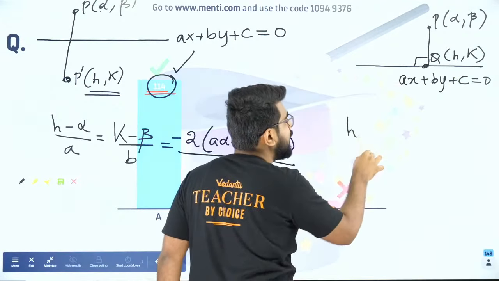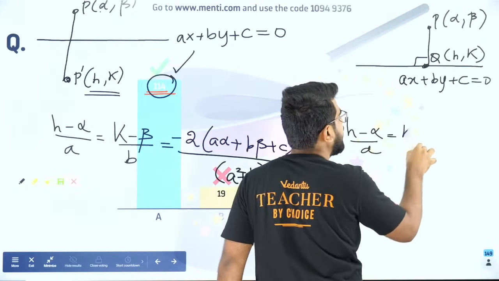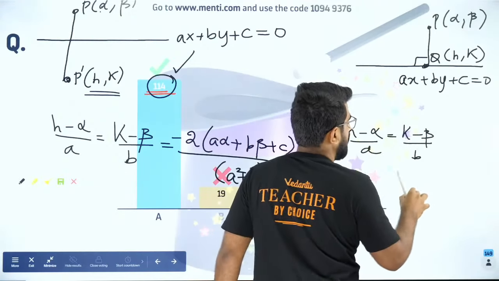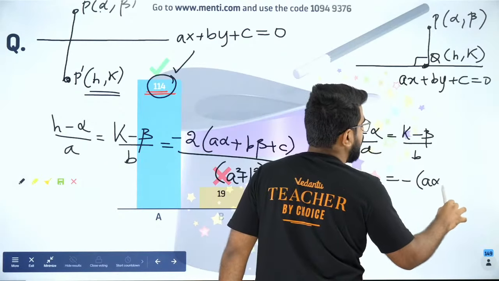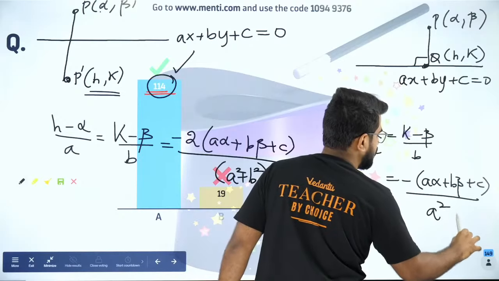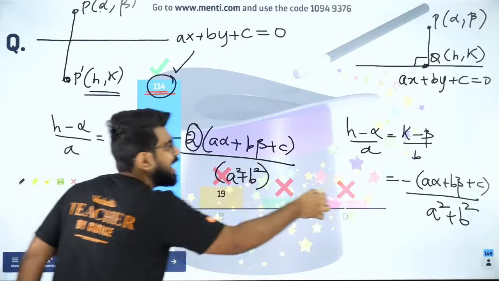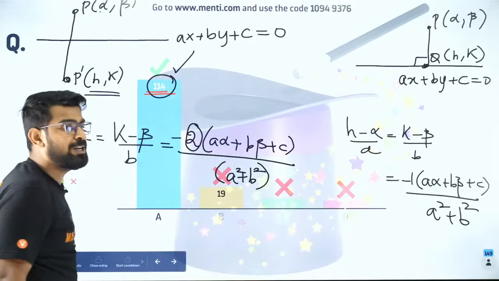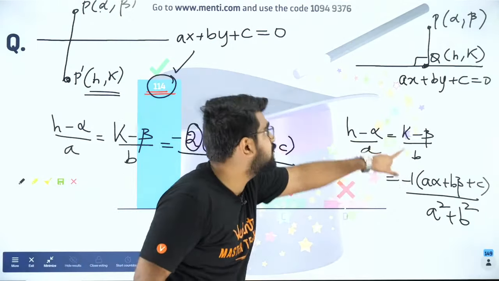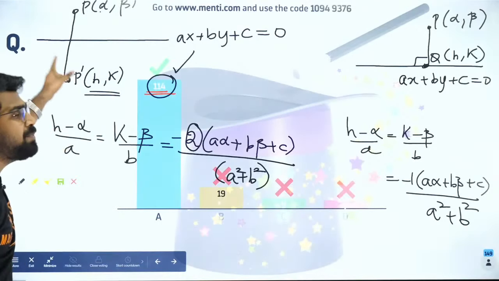So that is found out by a very similar formula. You will almost think they are the same, but they are not. It is nothing but (A alpha plus B beta plus C) divided by (A square plus B square). What is the only difference? Here I have 2, here I have 1. That's the only difference. So if you put 1 times, you will get the foot of perpendicular. If you put 2 times, you will get the image of the point.